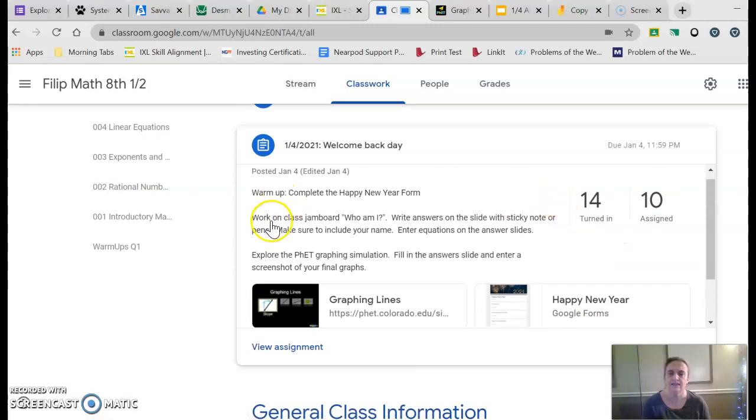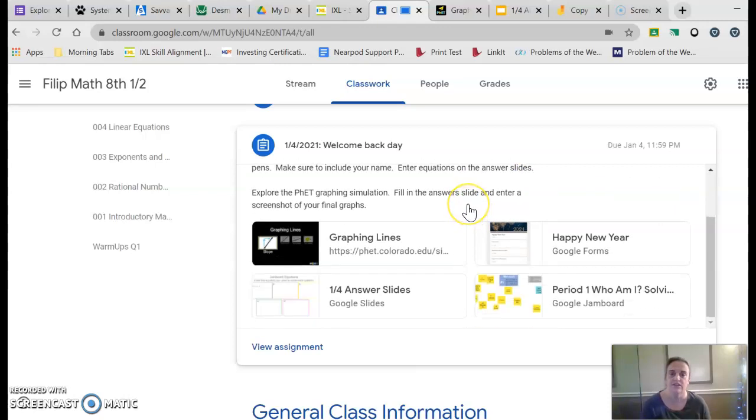And then the next activity is to work on the class Jamboard, Who Am I? So when you do this, you're going to have to use two tools to get it done. The first one is actually the Jamboard. That's where the riddles are posted, and you'll put your answer directly on the Jamboard. But I want you to also write down the equation that you use to solve the Jamboard. I'm trying to encourage you to use equation thinking. So I want you to write the equation that you use to solve it here in the answer slides. So you'll use this Google Slides answer sheet to submit your work for that too.